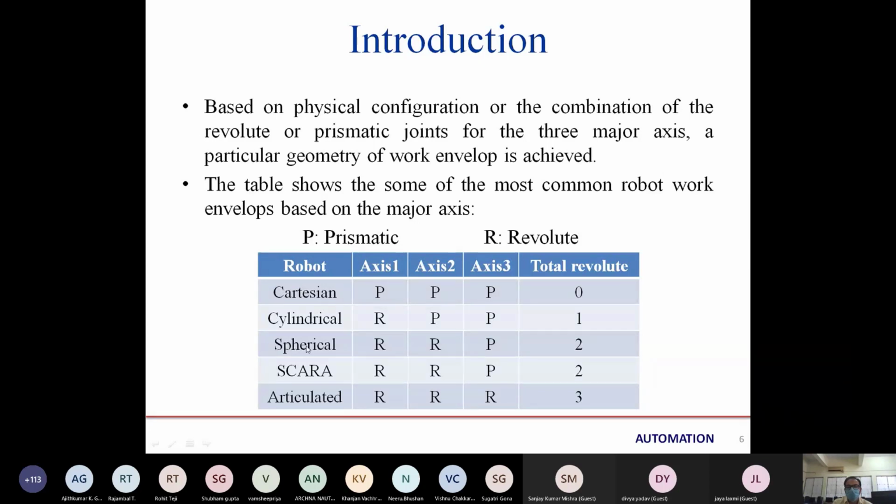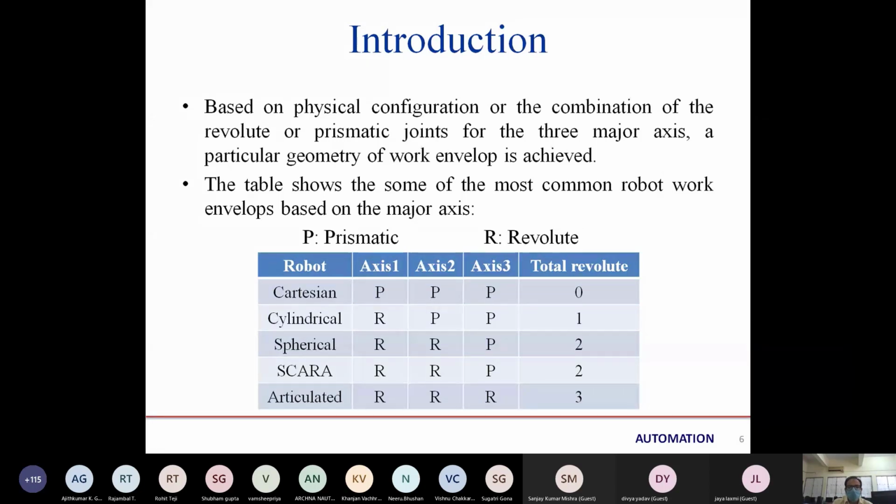And spherical, we know one linear is there and two rotations are there. So one prismatic and two revolute. So there is a total of two revolutes in spherical. Likewise SCARA also is similar to spherical robots. So there will be two rotational and one prismatic, that is linear. So that's why two revolute. We will see the SCARA and articulated robot in the further coming sessions. And the articulated uses all revolute axes. All the axes are revolute, so there will be a total of 3 revolutes.